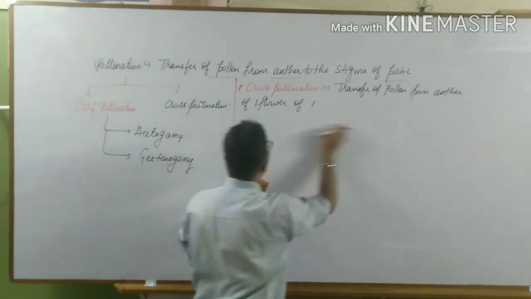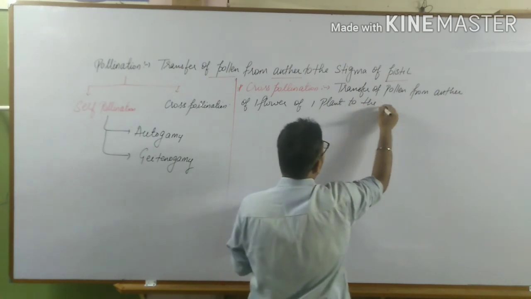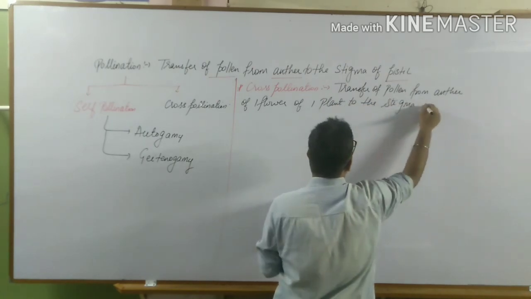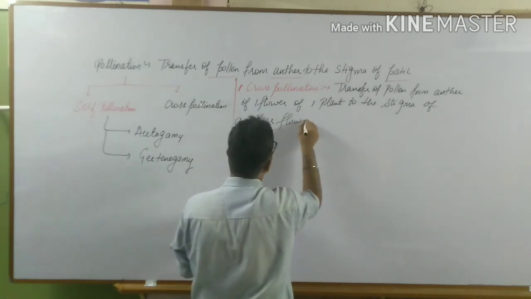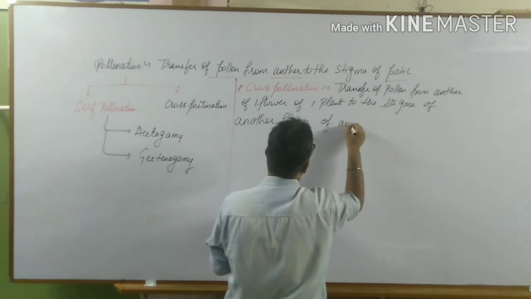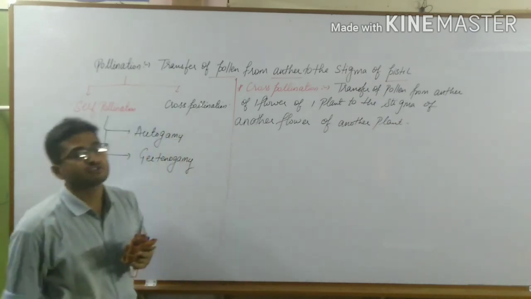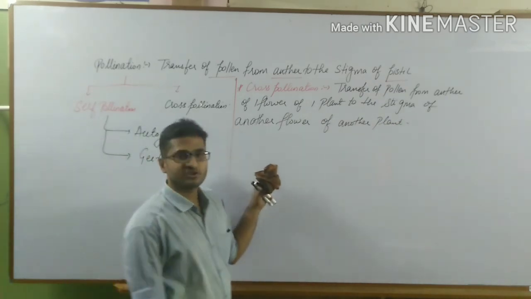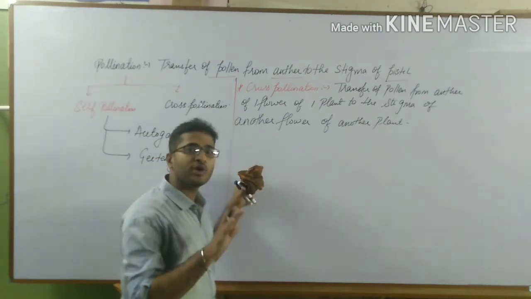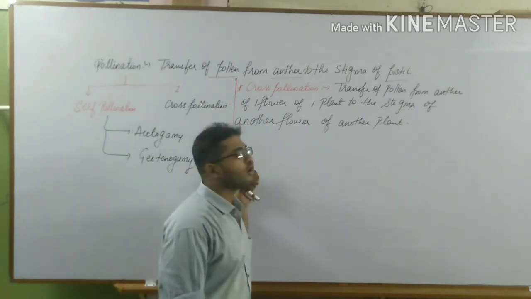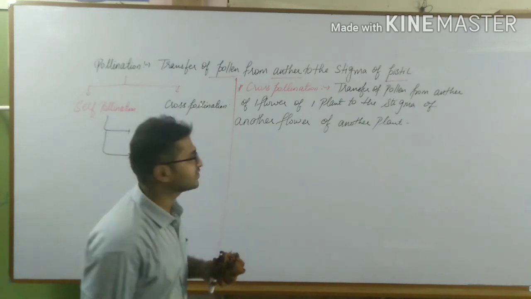Transfer of pollen from anther of one flower of one plant to the stigma of another flower of another plant. So this is what cross pollination is. Cross pollination, again I am repeating, it is a transfer of pollen from anther of one flower of one plant to the stigma of another flower of another plant. That is what we call it as cross pollination.